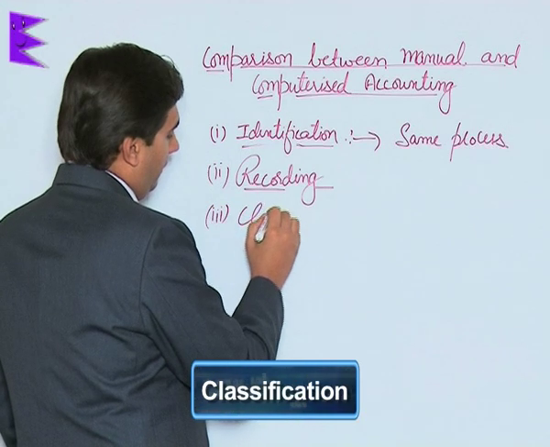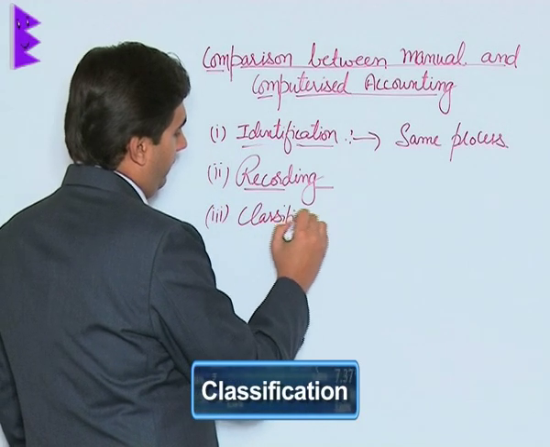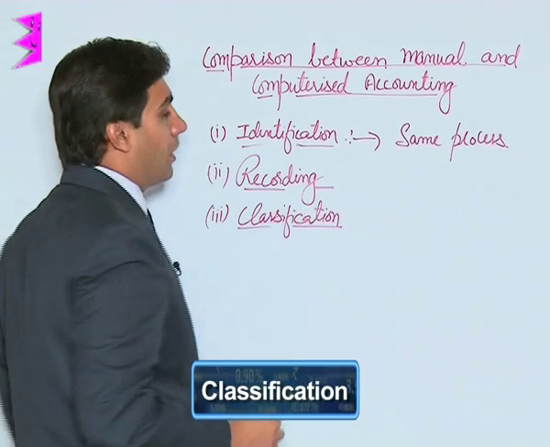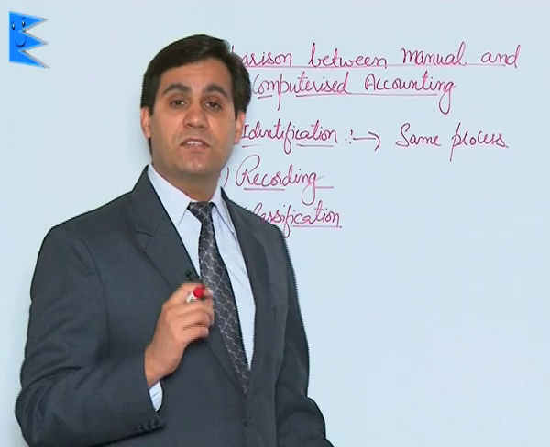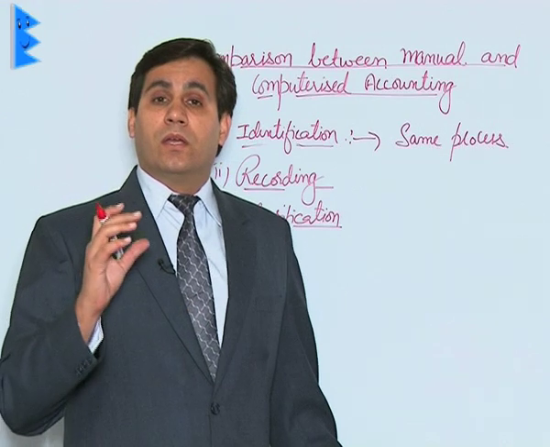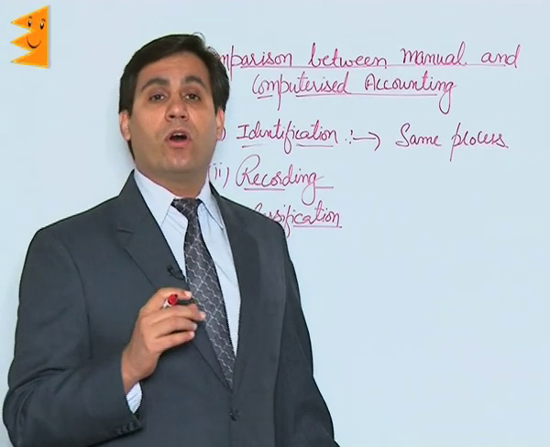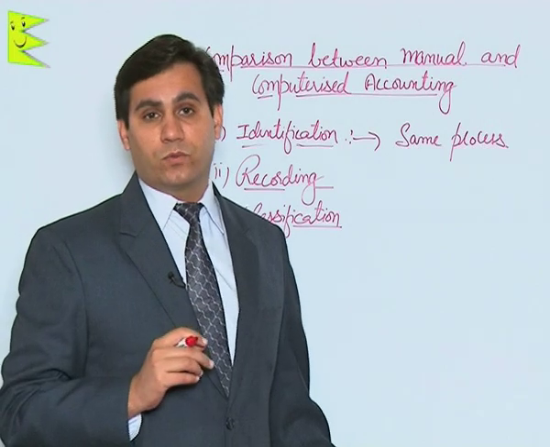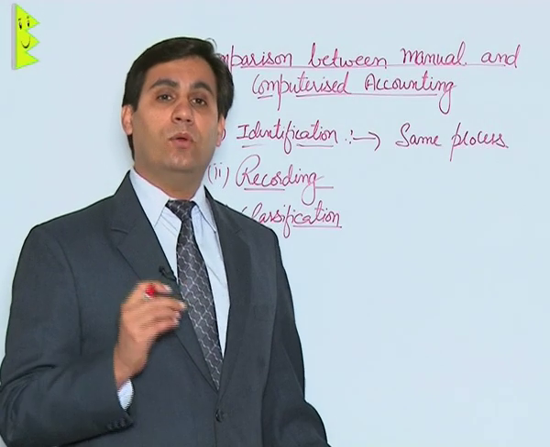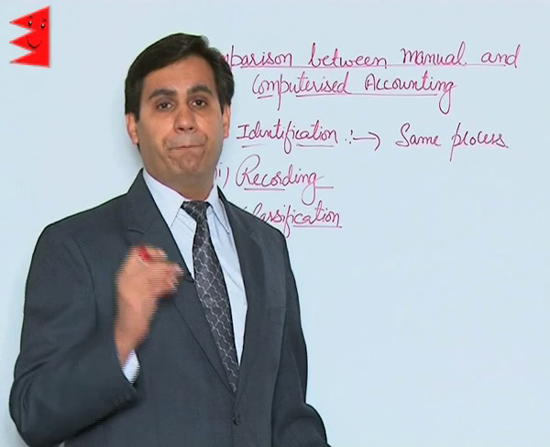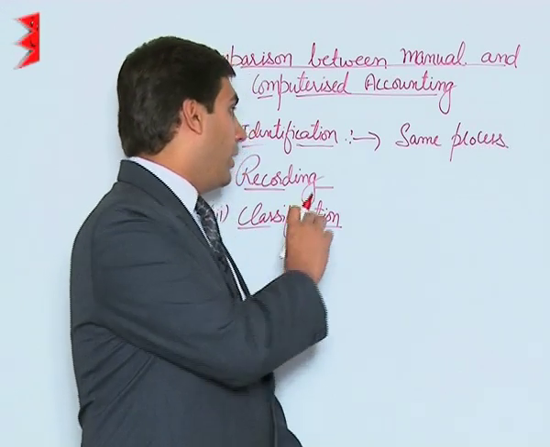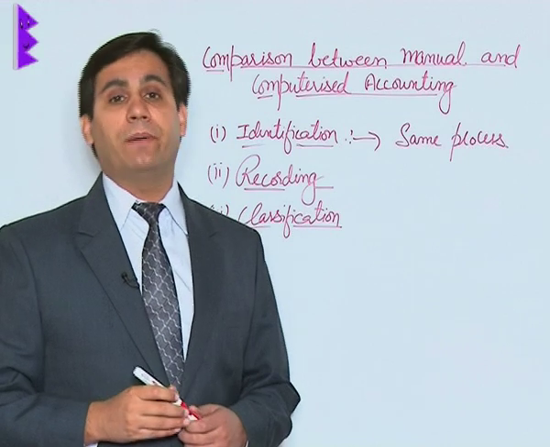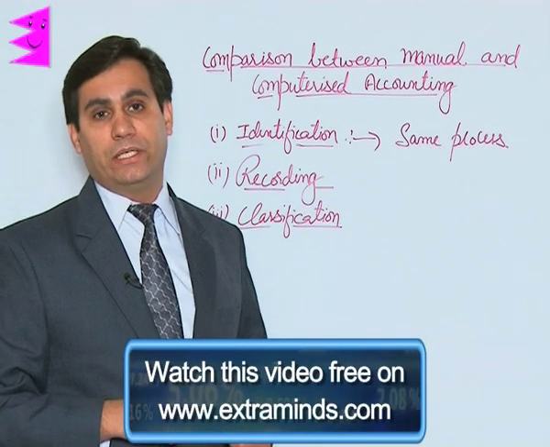Then we have classification. Now students, in classification step, it involves posting of journal entries into respective ledger accounts, or classifying the accounting information on a certain basis. So in manual system, this classification or the posting part has to be done manually.